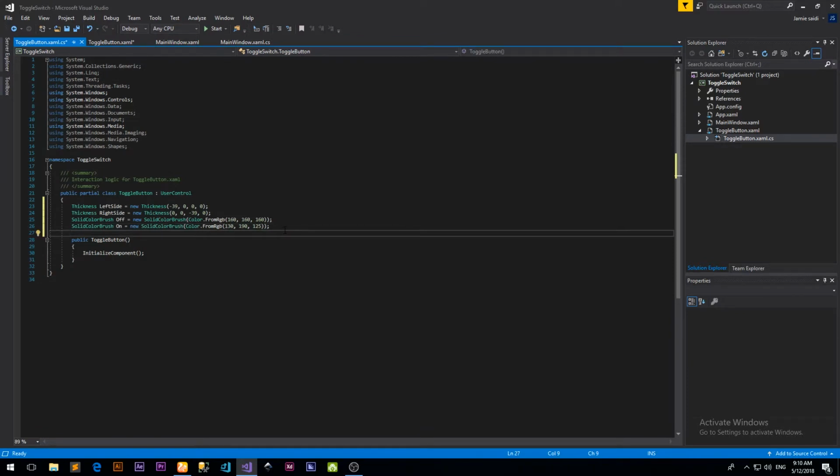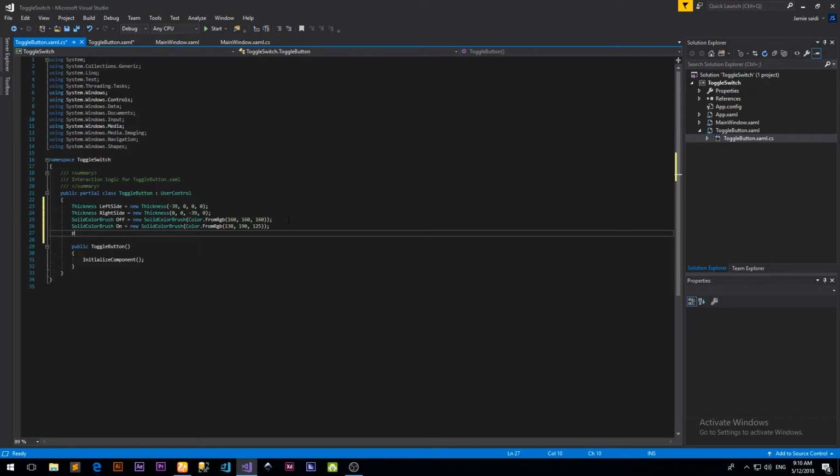Now one more thing is that we should add in a variable of type boolean. This variable can hold true or false. We are going to use this variable so that we can know whether the switch is turned on or off.